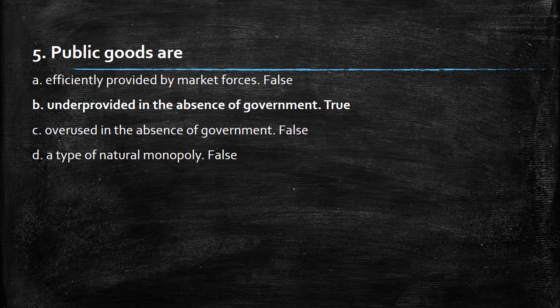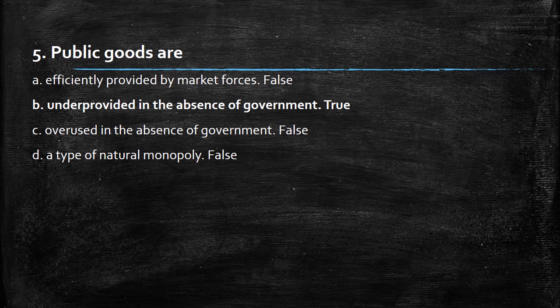Let's see C before seeing the correct answer. Overused in the absence of government. Usually this is a characteristic of common resources. Think about the tragedy of the commons, think about the grass and the sheep. You see that it's not regulated in any way. So people overuse until all the benefits disappear, because remember, there is a divergence between social desire and individual desire. So definitely not the same.